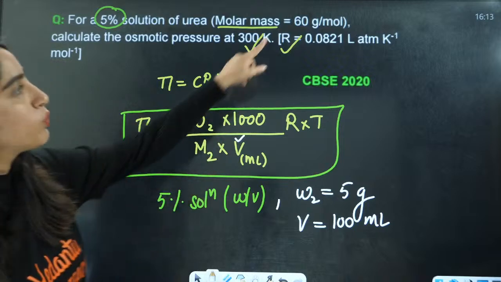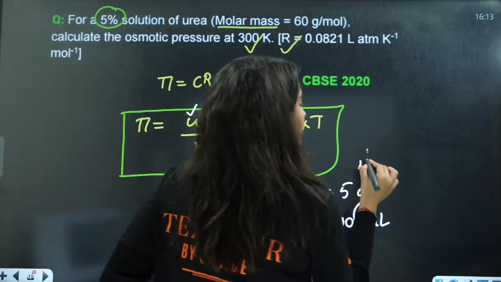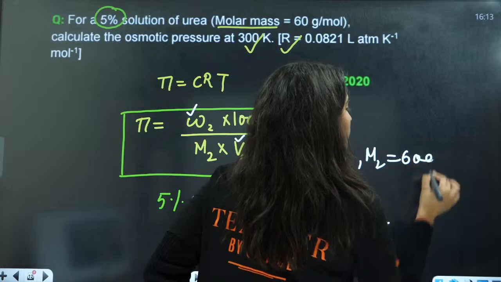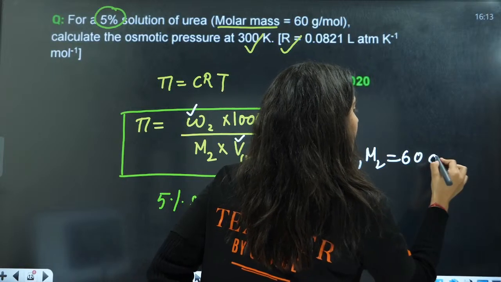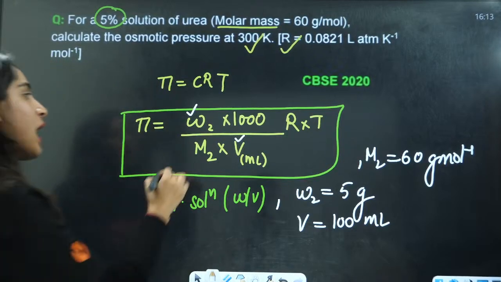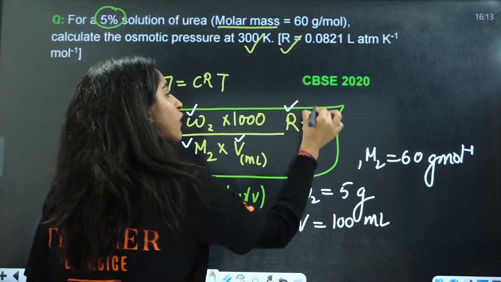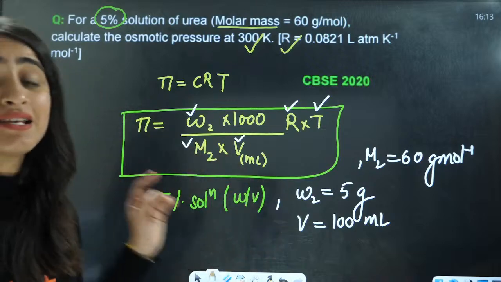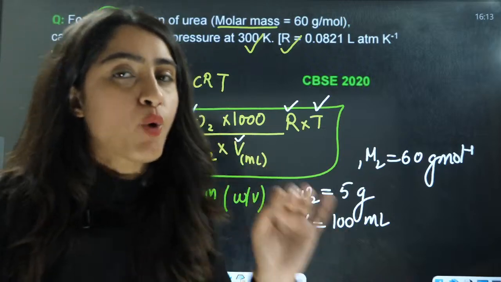M2 is given to be 60 gram per mole here. What else do we need? Yes, we have the value of M2 also. We have the value of R also and T also. Here we can easily calculate the value of osmotic pressure.